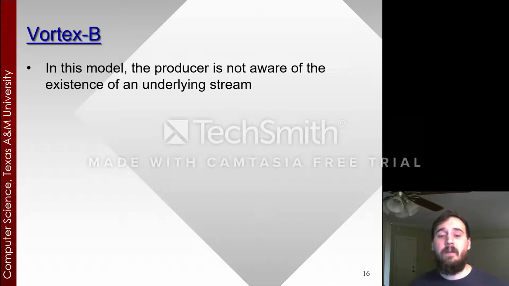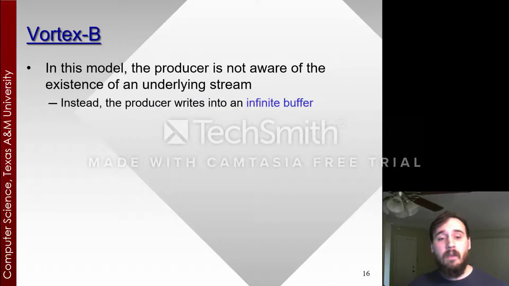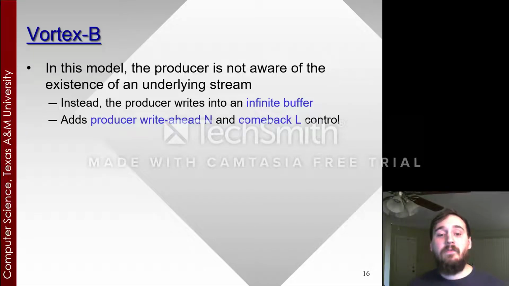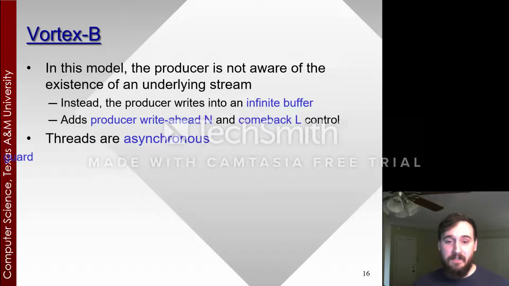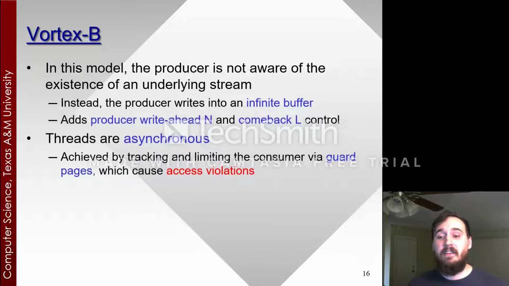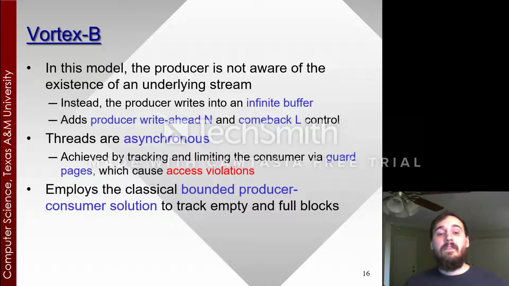In this model, the producer is not aware of the existence of an underlying stream. Instead, the producer writes into an infinite buffer, just like the consumer from Vortex A. This model adds producer write-ahead N, the number of blocks the producer can be ahead of the consumer, and comeback L, the number of blocks that the producer would like to retain after passing in production. Threads in this model are asynchronous, and this is achieved by tracking and limiting the consumer via guard pages, which cause access violations. This employs the classical bounded producer-consumer solution to track empty and full blocks.